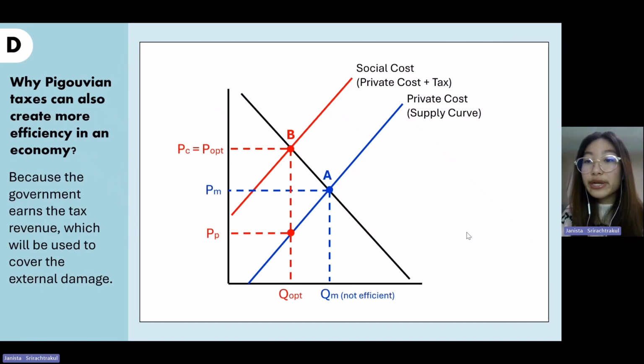Pigovian tax can also create more efficiency in the economy because the tax will reduce pollution at a lower cost to society. Also, you can see in the graph that the yellow area is the tax revenue. The tax revenue is the revenue for the government. They can use this to manage the damage of the externalities.